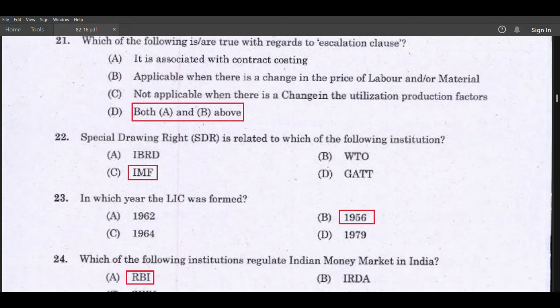Special drawing right, SDR, is related to which of the following institutions? IMF. In which year was the LIC formed? 1956. Which of the following institutions regulates the money market in India? RBI.